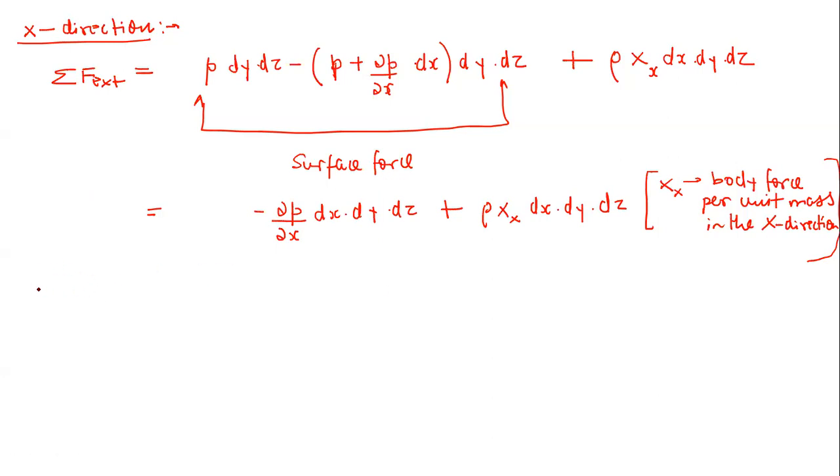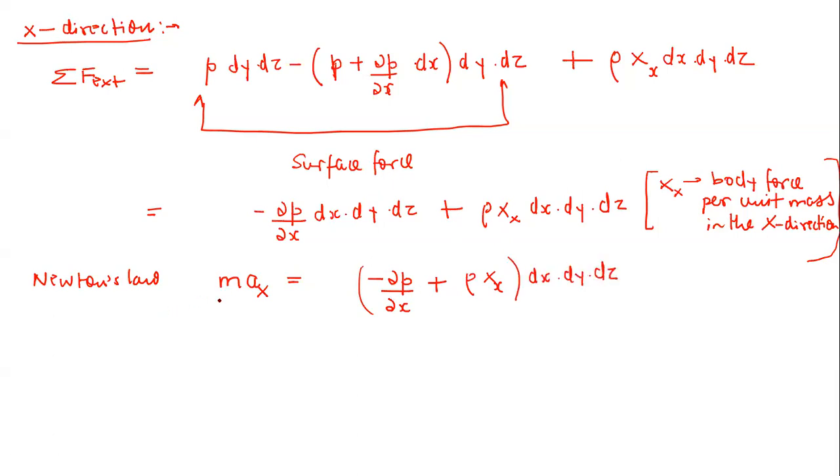Now if you apply Newton's law, this force should become equal to mass into acceleration in the x direction. That means m a_x is equal to minus delta P by delta x plus rho X, and then you take this dx dy dz as common.